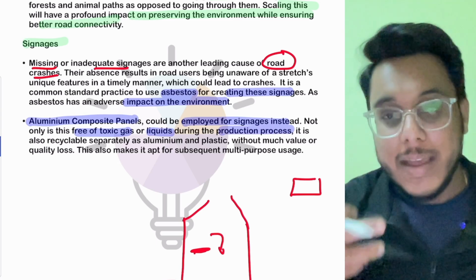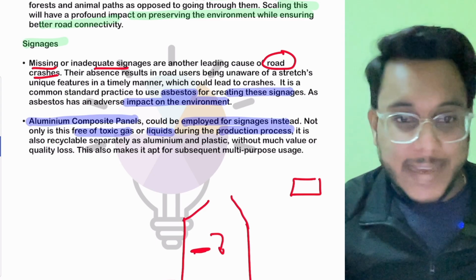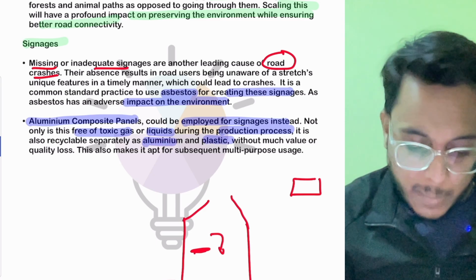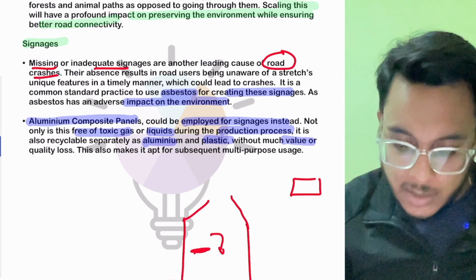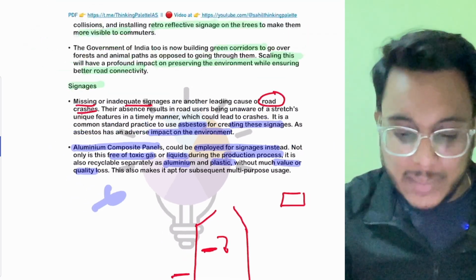Moreover, the aluminium can be dismantled and recycled after the end of its life. They can be recycled separately as aluminium and plastic, without much value or quality loss. So this is something that can be done.